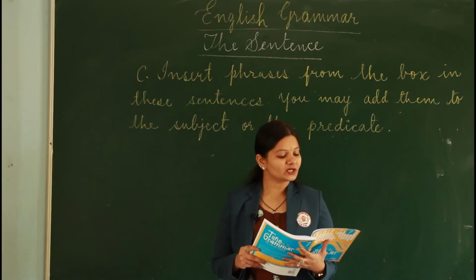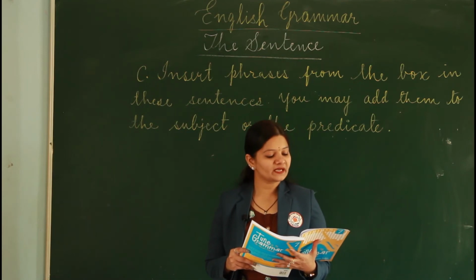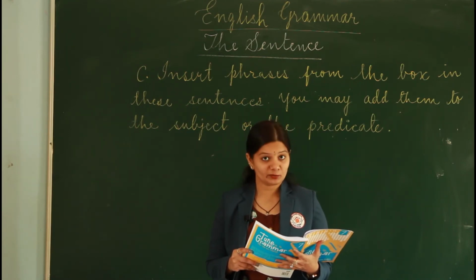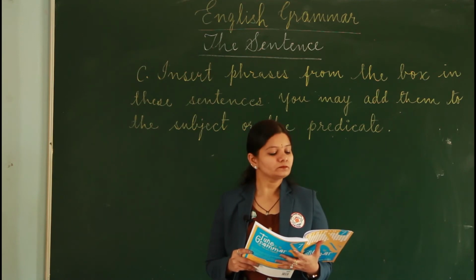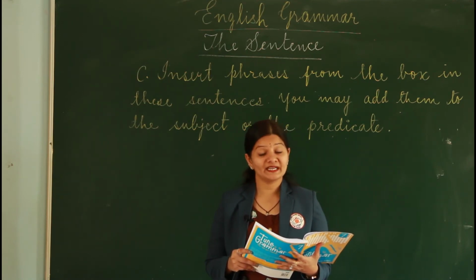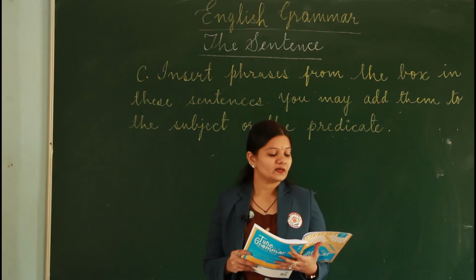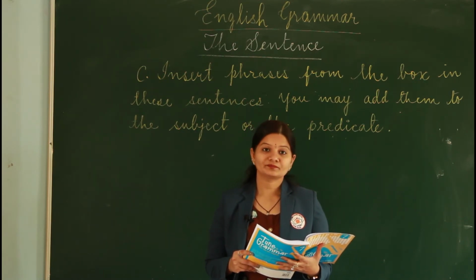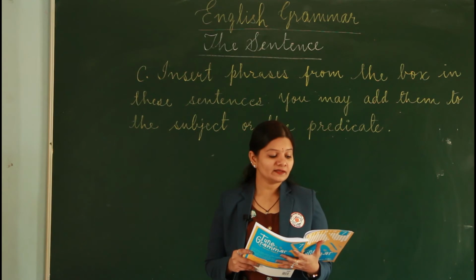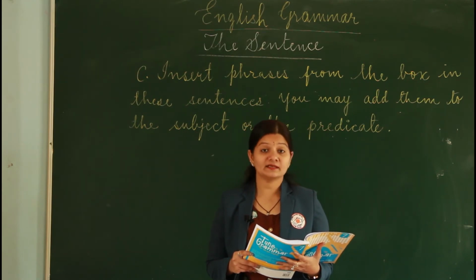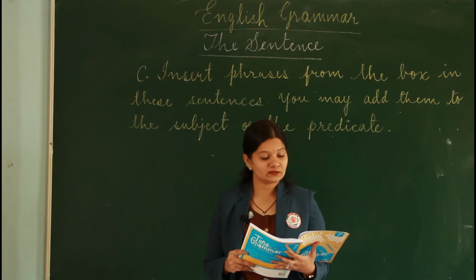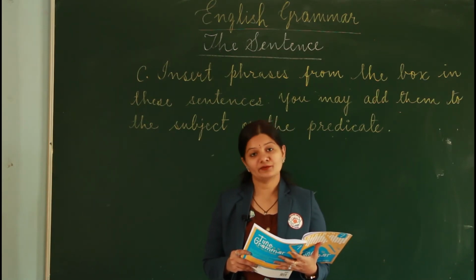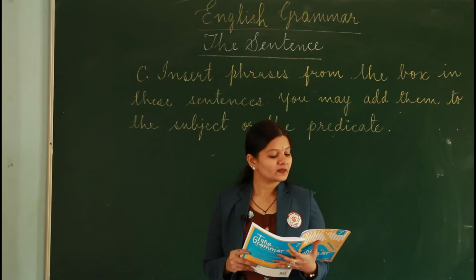The lion in the jungle caught its prey in a flash. So here, the lion is the subject. So you're going to separate that from the predicate and write it beside.